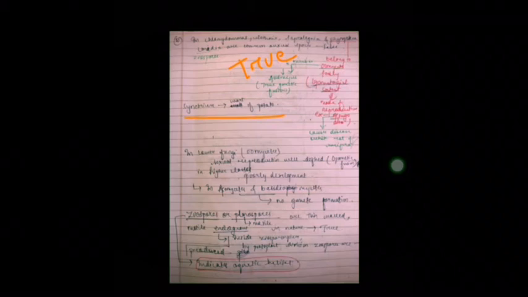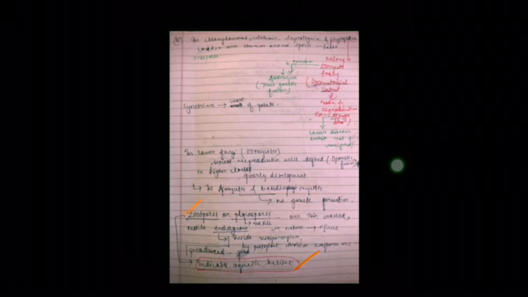Then in lower fungi, Oomycetes, sexual reproduction is well defined, that is gametic fusion. In higher classes, it's poorly developed. In Ascomycetes and Basidiomycetes, no gamete formation. Then zoospore or planospore, the motile spores, are thin-walled, motile, endogenous. Endogenous means inside the zoosporangium. By protoplast division, zoospores are produced, and zoospore indicates aquatic habitat. Important. It's zoospore which indicates aquatic habitat. So this too is an important one.